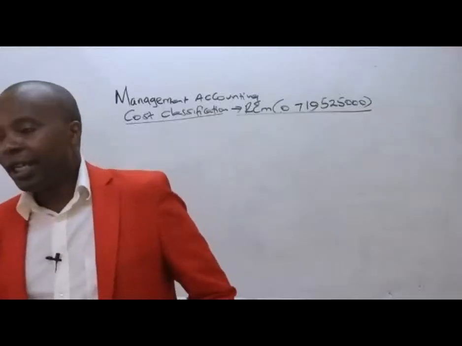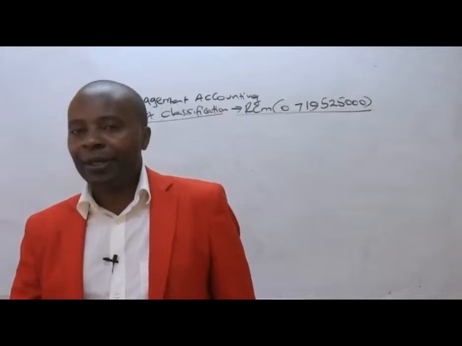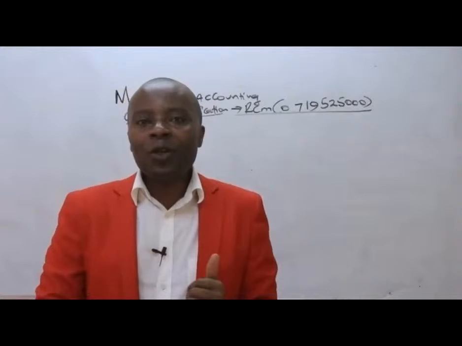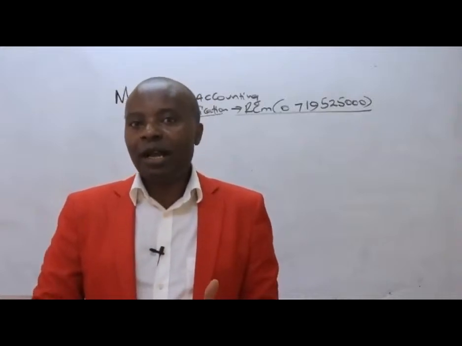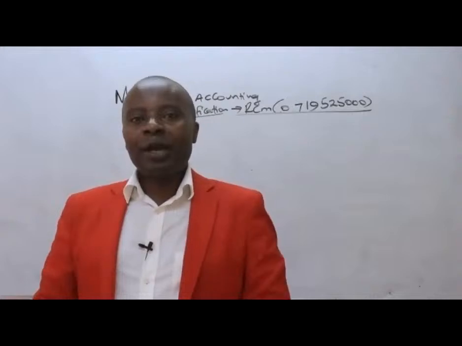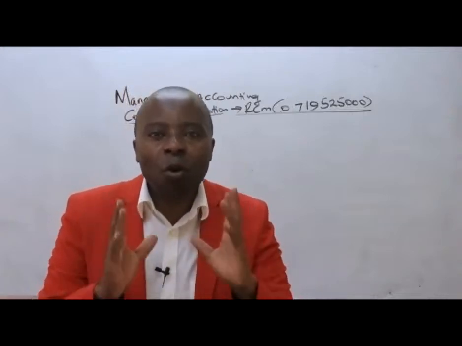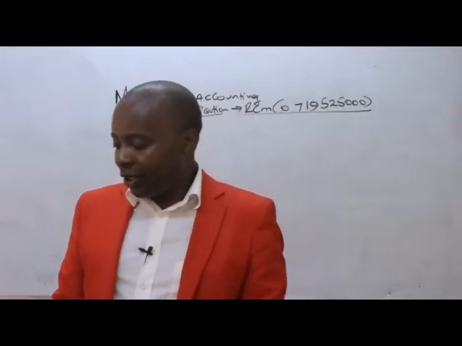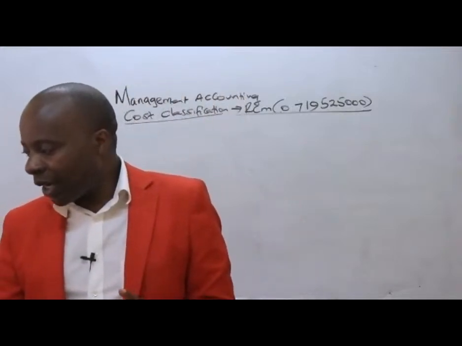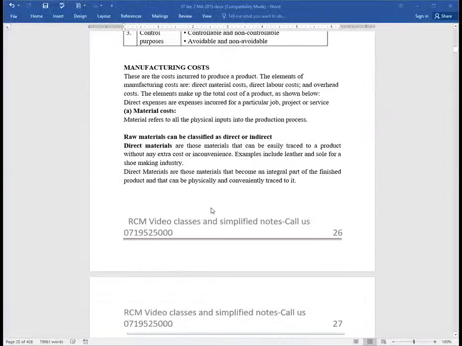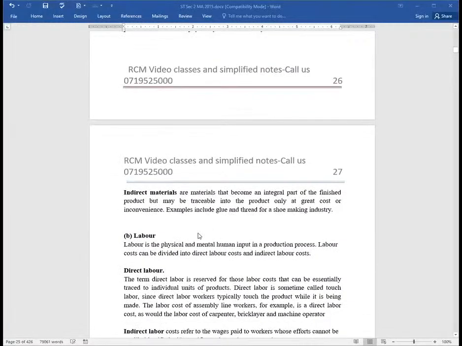Ladies and gentlemen, if for instance today I was a carpenter producing tables, some of the raw materials that I will need will be, for instance, timber. So when I bring in the timber, that automatically will be accounted under raw materials. It's important for you to understand that. And then of course we'll have labor. Like some other carpenters will be assisting me, I'll be paying them salaries and wages.